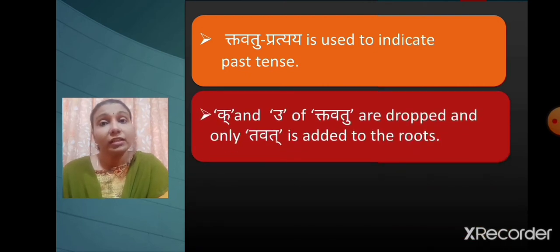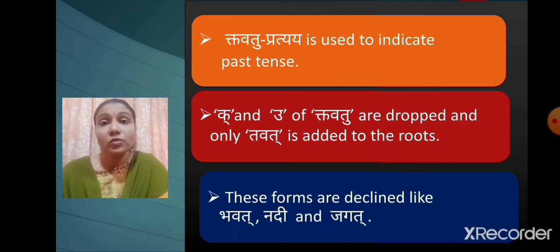The letters ka and u of tavatu are dropped and only tavat is added to the roots. It means when we add tavatu to any root, we actually add only tavat to it. And these forms of tavatu pratyay are declined like bhavat in masculine, nadi in feminine and jagat in neuter.